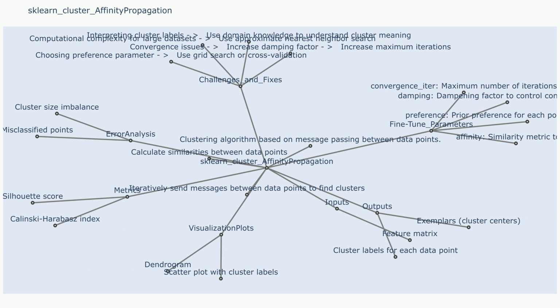Fixes: experiment with different values of the preference parameter and assess the quality of the resulting clustering using metrics such as the silhouette score or the Calinski-Harabasz index. Use a grid search approach to systematically explore a range of preference values and select a value that leads to the best clustering results. Consider using other clustering algorithms that do not require a preference parameter, such as k-means or DBSCAN.